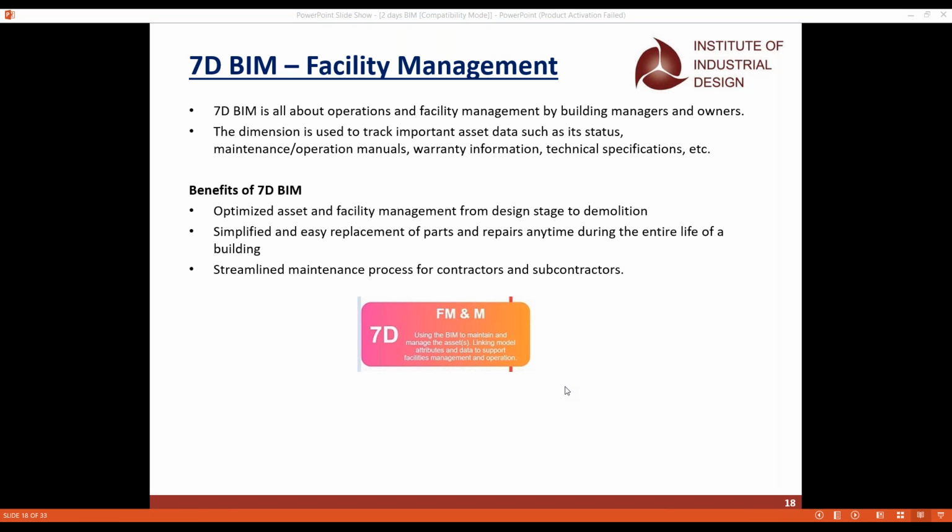And the next step is the 7D BIM. When it comes to 7D BIM, it is all about the operations and facility management by building managers and owners. It tracks the important asset data, warranty information and technical specifications. In the future, you have handed over your building, but they may want to reconstruct, renovate it, or do the demolition. So you have to give them the facility management documents also.